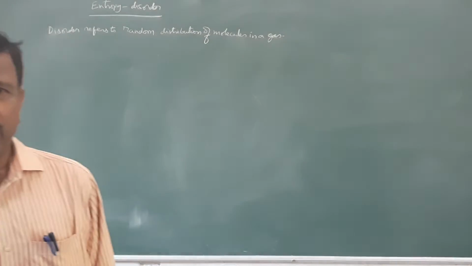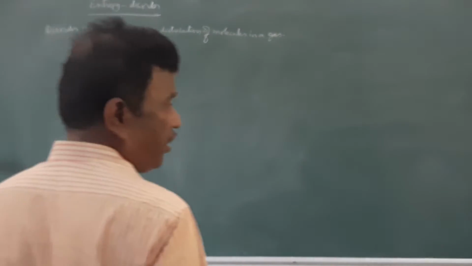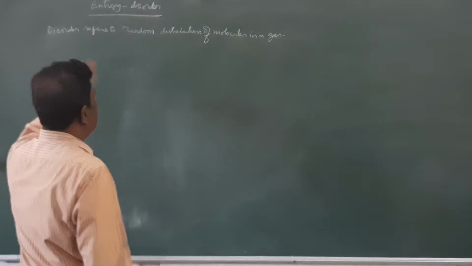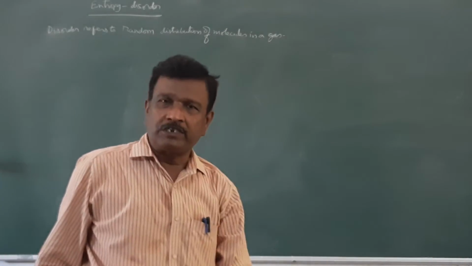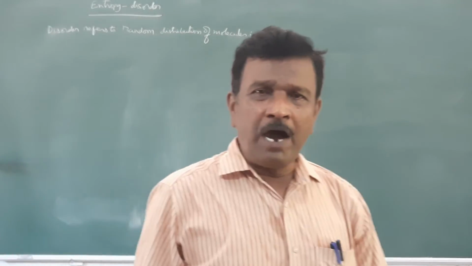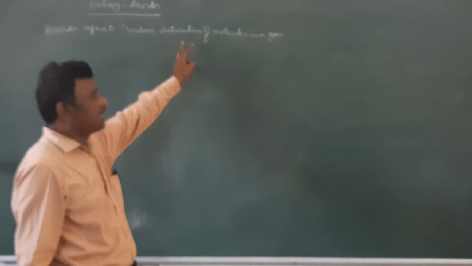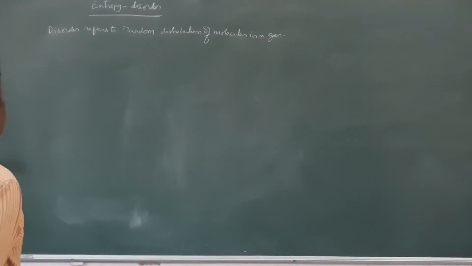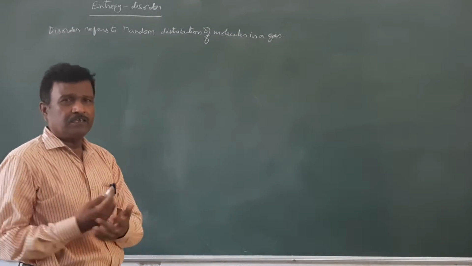Disorder refers to the random distribution of molecules in a gas or in any system. If the disorder is more, then the randomness of arrangement of molecules is also more. If the molecules are more ordered, then the randomness is less. So, entropy is a measure of disorder or randomness.